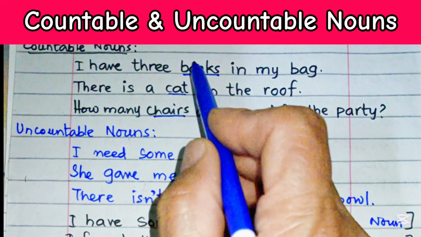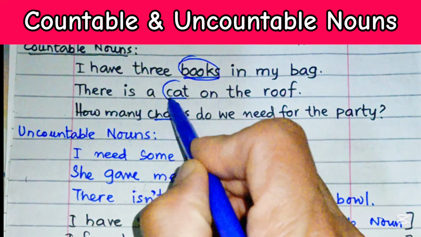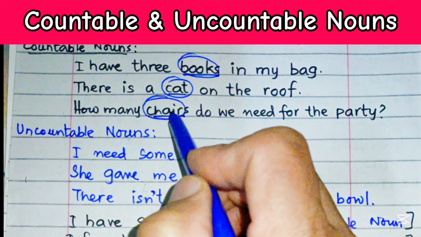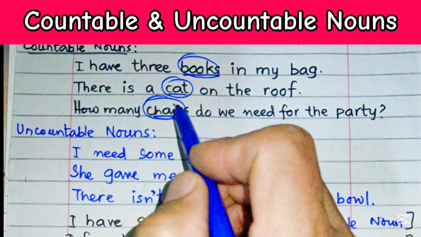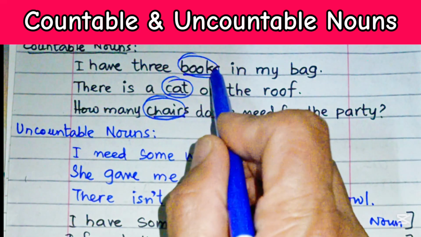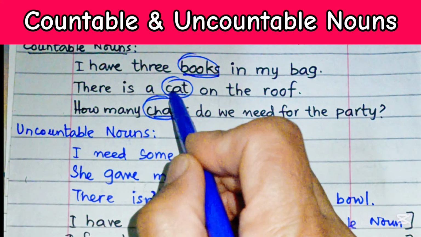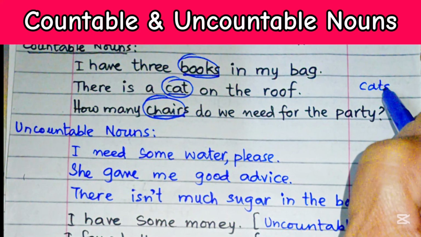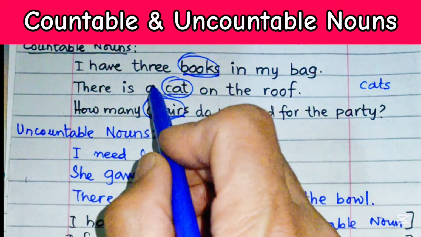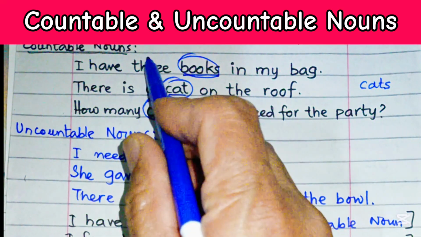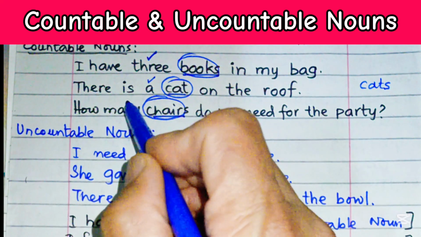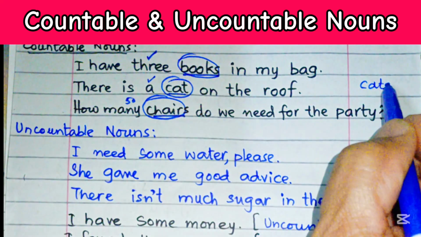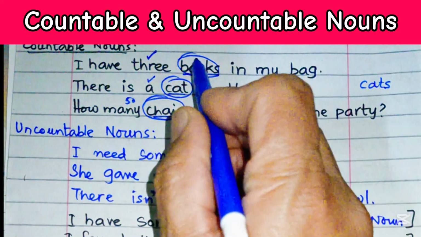So these are books, cat, and chairs. These are things we can count, and that's why we can add an S with them. 2 cats, so we can add an S at the end quite easily. Or we can use a number. A stands for 1, this stands for 3. How many chairs? 50 chairs. So we can use a number, or we can add S towards the end of these countable nouns.